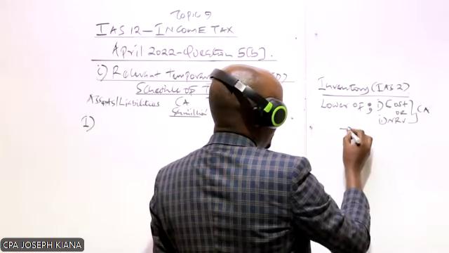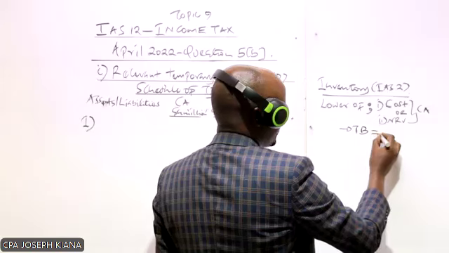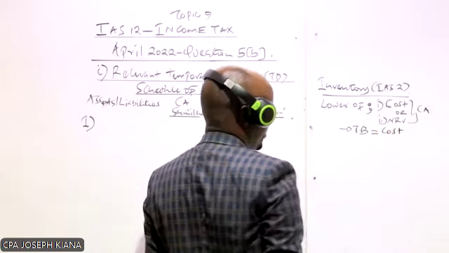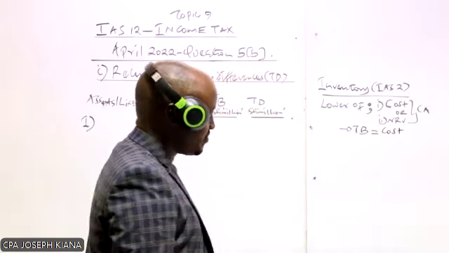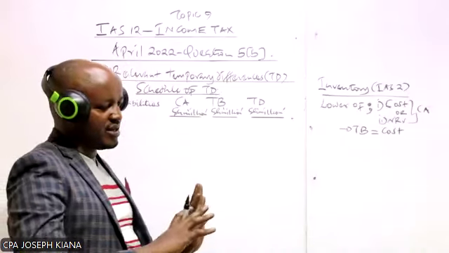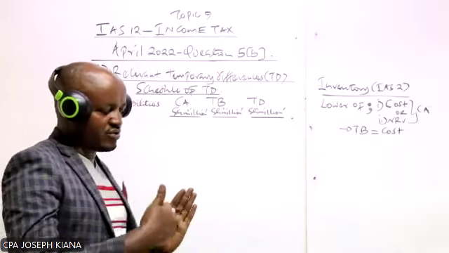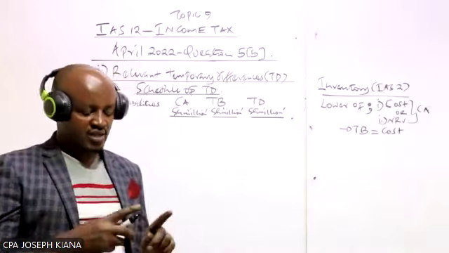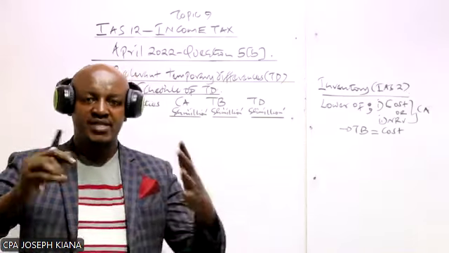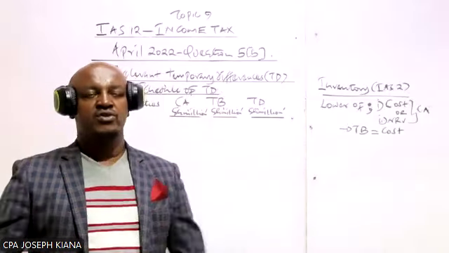So what about the tax base? Tax base of the inventory. Tax base for inventory is always equal to the cost. Don't ask me why. You'll be able to understand this better once you do taxation. So if, for example, you have a business, you have bought inventory.